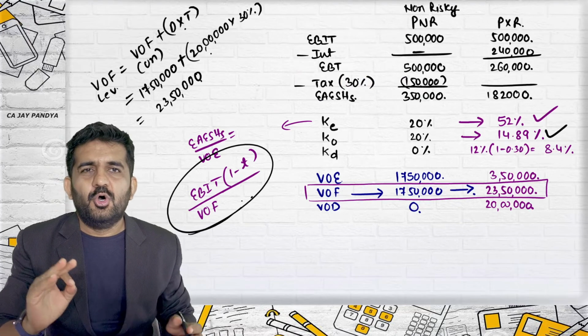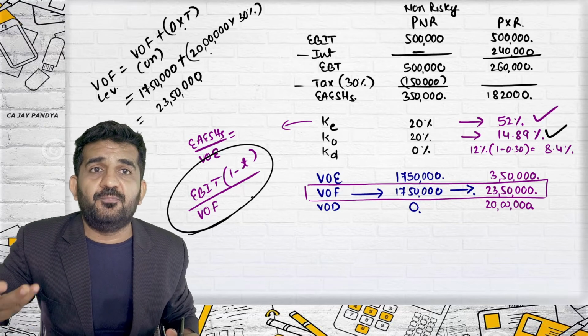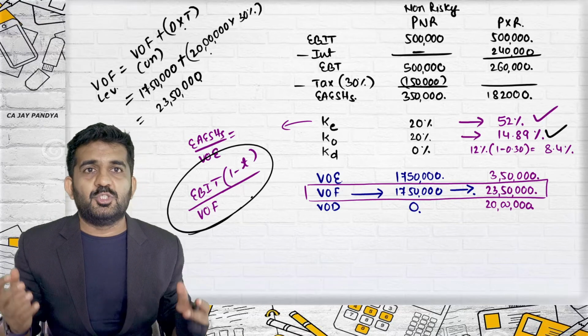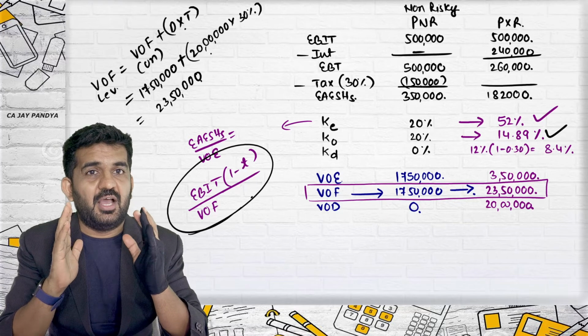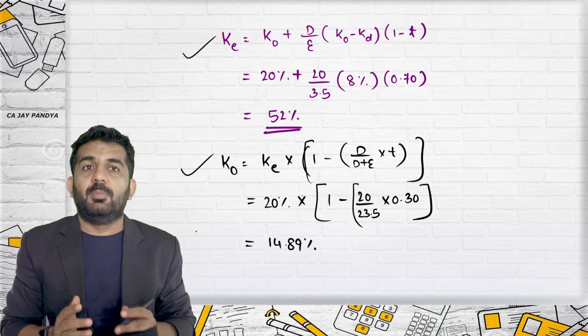All right. So practically the Modigliani Miller approach is an extension of the net operating income approach, but as we are in academics, if they ask me for the MM approach, I will have to find KE and KO by this method.